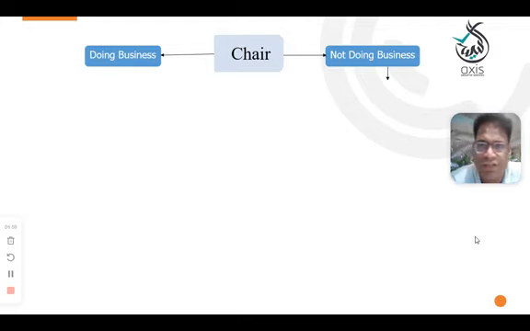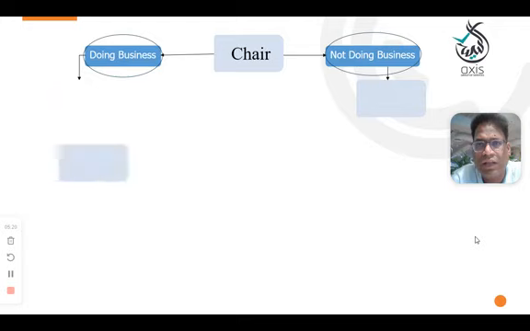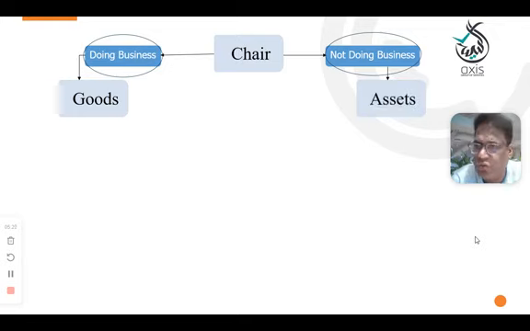Whether they are doing the business of chairs or they purchased them with the intention to use. If they purchased a chair with the intention to do business, that means they are doing the purchasing and sale of chairs, then the chair will be considered as goods. If they purchase a chair with the intention to use, then that is called an asset.